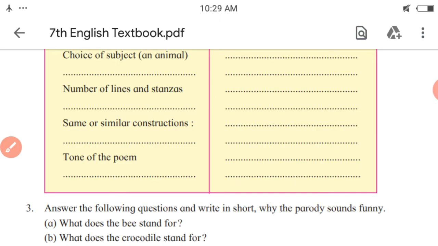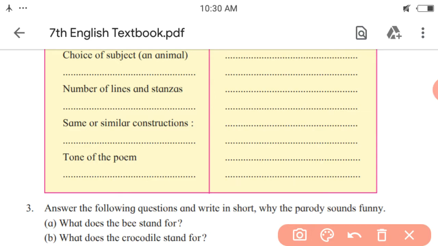Next, tone of the poem. What type of thought is expressed in the poem, that you have to write in the tone of the poem. So the first poem is about the bee, which is a motivational or inspirational poem, as well as a serious poem.